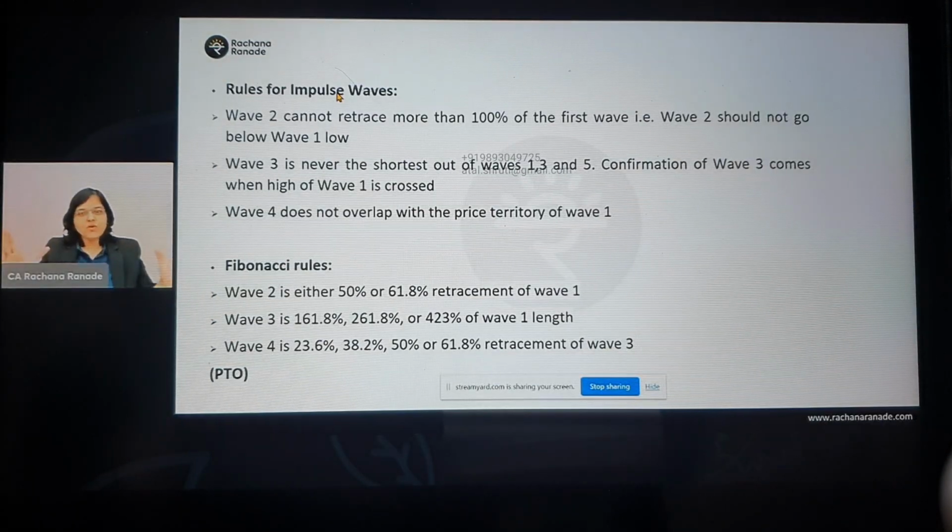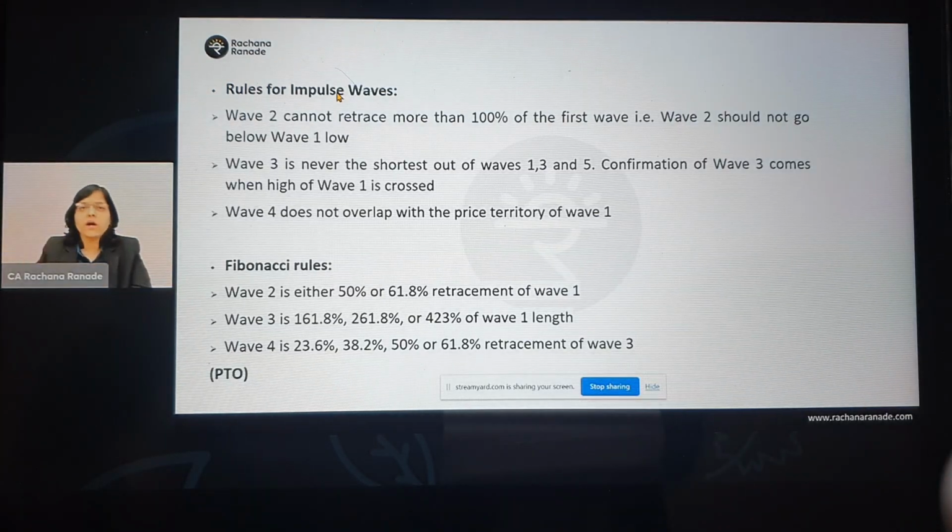Alright, now that you have understood the basic rules about impulsive waves, the rules about waves 1, 2, 3, 4, 5, what we are going to do now is try and understand the Fibonacci rules for that. Before I move on to this, let me clarify one or two important points. One is that while you draw it, as I mentioned, you can draw it using the tool, or if you want a paid version, you can directly go ahead with the paid version. How does that work? That also I'm going to show.